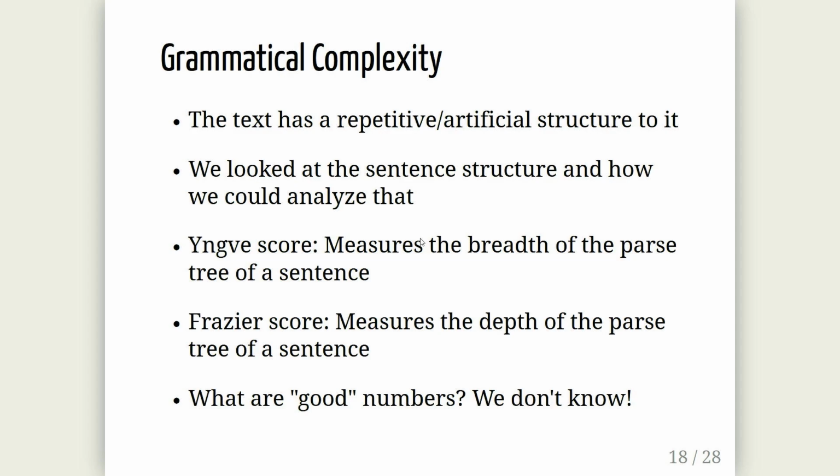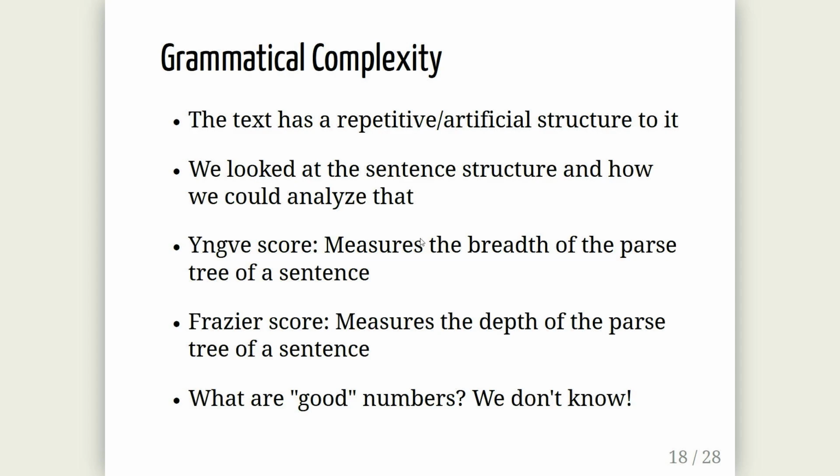And then you can measure, there are two standard measures for this. One is the Ingres score and one is the Fraser score. Ingres score measures essentially the breadth of the parse tree, and the Fraser score is essentially the depth of the parse tree. It's not exactly that because it has some modifiers depending on, if it's a noun, it's like plus 0.5 or something like that. But that's kind of the intuition behind them.